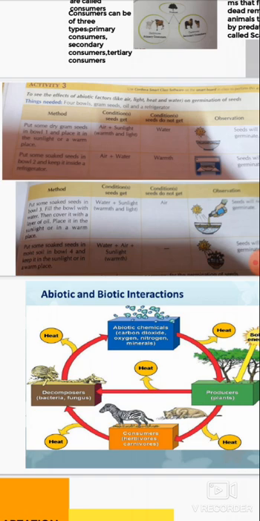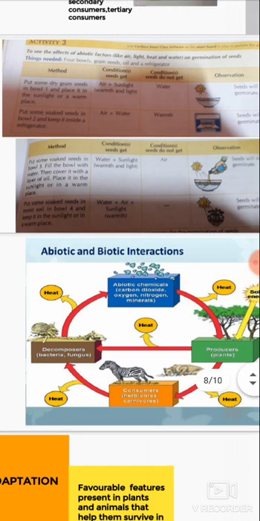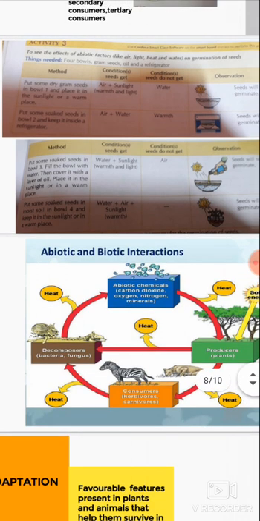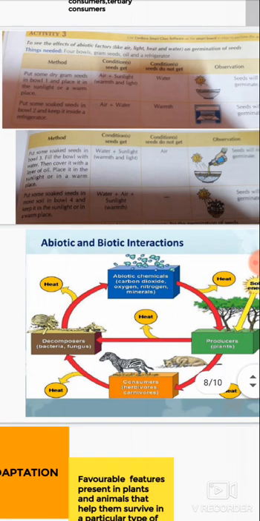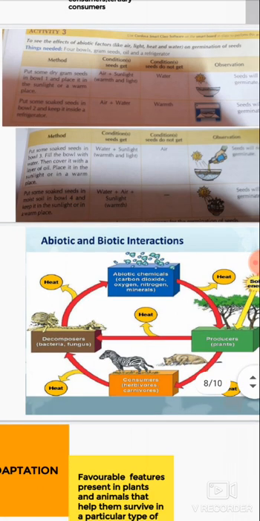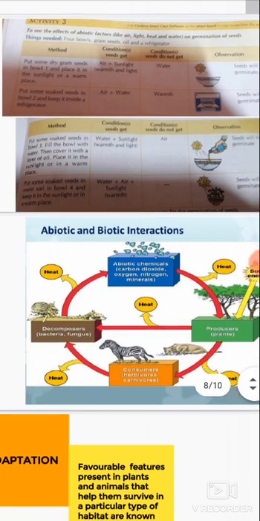In the fourth bowl, you add water, put it in sunlight. In this bowl, the seeds will get all the four things: air, water, warmth and sunlight, and you see after some time the seeds will germinate. This concludes that all the components, air, sunlight, warmth, water, are necessary for the germination of seeds.